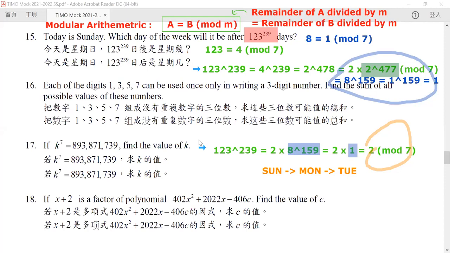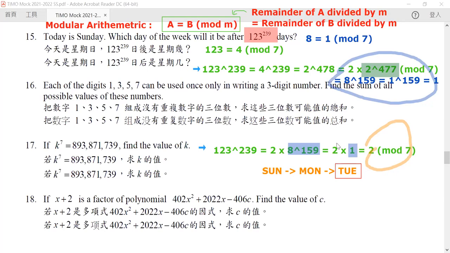That's why I do not use a rectangle to emphasize the answer. Don't think that after all the calculation of the remainder, we are done. No, we still need to give what is the day of the week after this day.